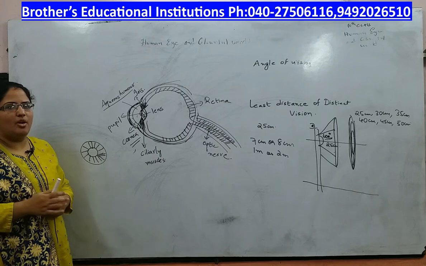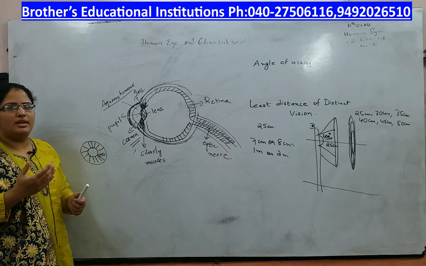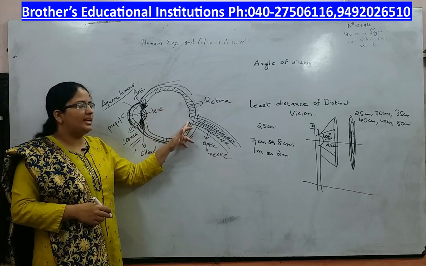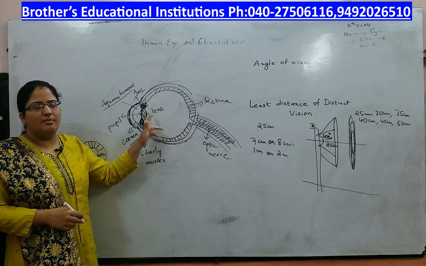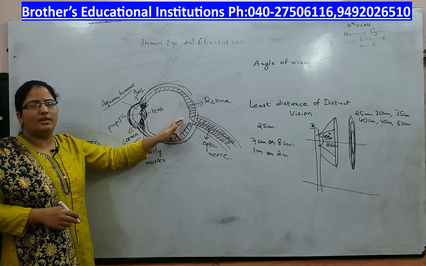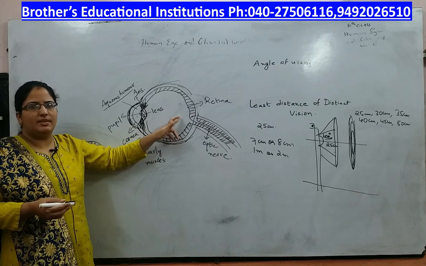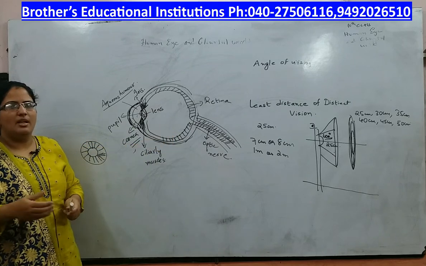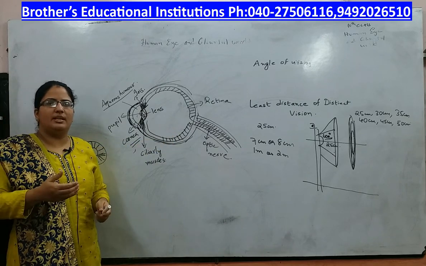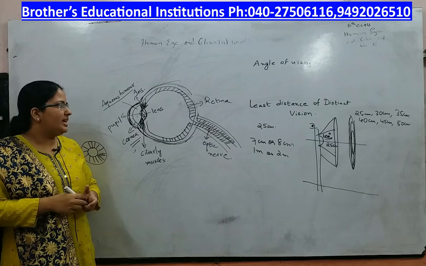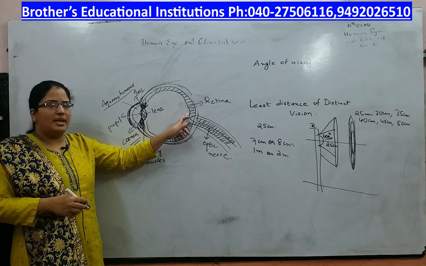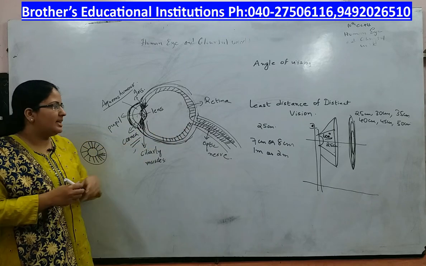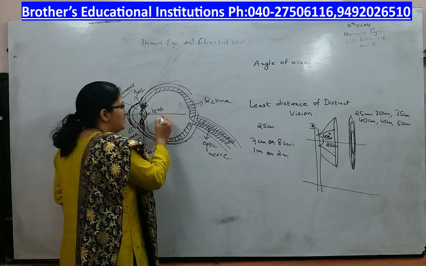Now whether the object is at a shorter distance or at a longer distance, always the image will form on the retina. That is, the image distance will not change no matter what the object distance is, whether the object is nearer or farther, always the image will be formed on the retina itself. So the image distance will not change.